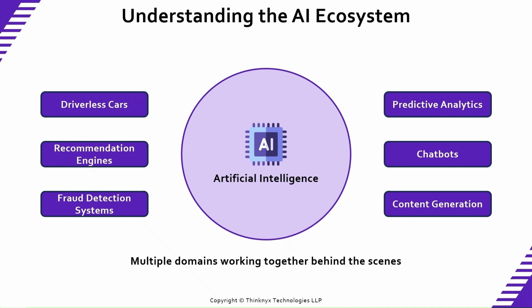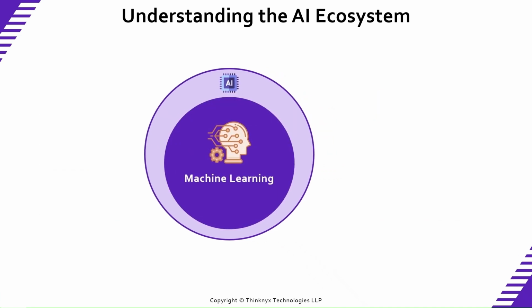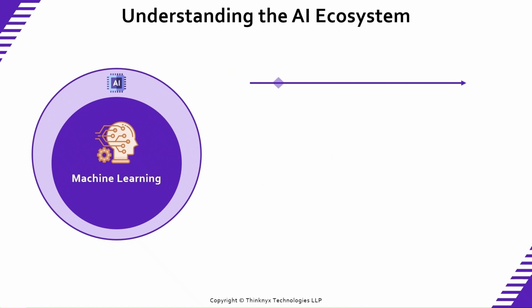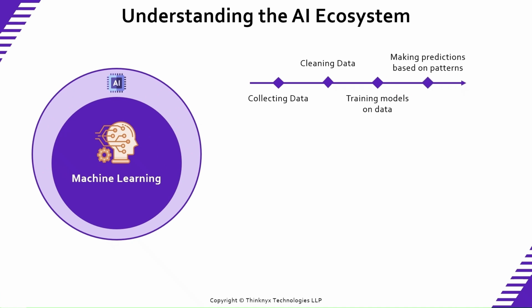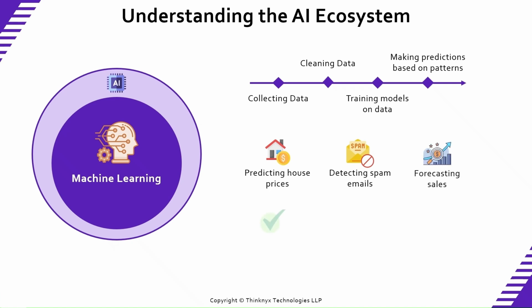The first major domain inside AI is machine learning. Machine learning focuses on collecting data, cleaning data, training models on data, making predictions based on patterns. ML helps us extract intelligence from raw data. For example, predicting house prices, detecting spam emails, forecasting sales. It works well when the goal is prediction or classification.